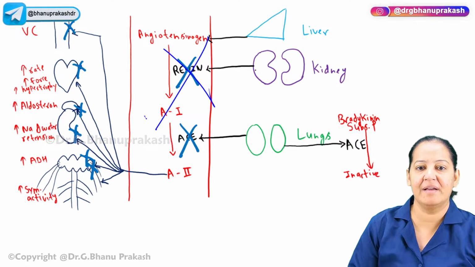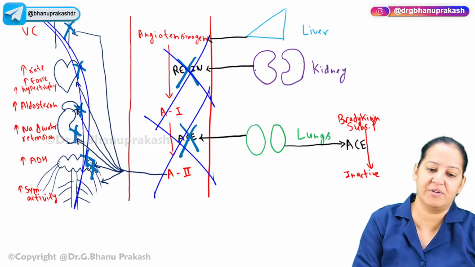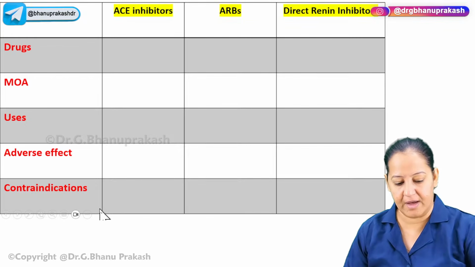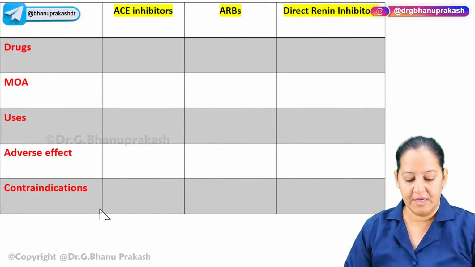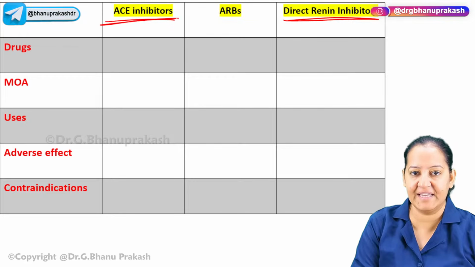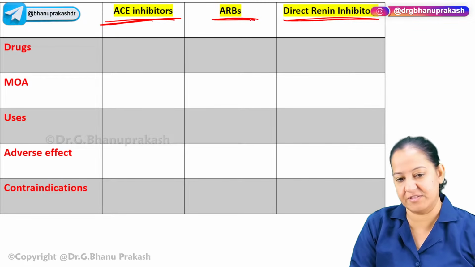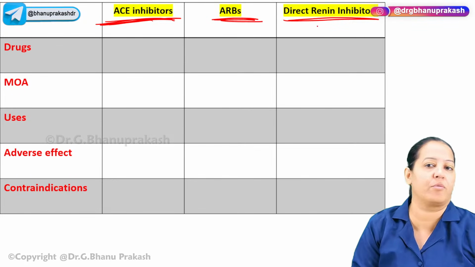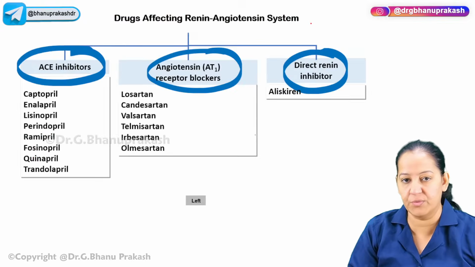Renin inhibitor, ACE inhibitor, and angiotensin receptor blocker. So these are the 3 drugs in this chapter, the RAS family. These are the 3 types of drugs. So we have renin inhibitor, ACE inhibitor, and angiotensin receptor blocker. Among them, the most commonly used is ACE inhibitor followed by angiotensin receptor blocker. Renin inhibitor, we don't use it normally.